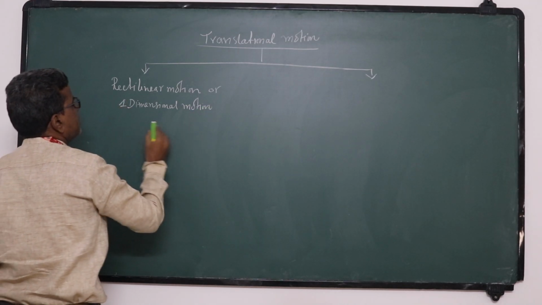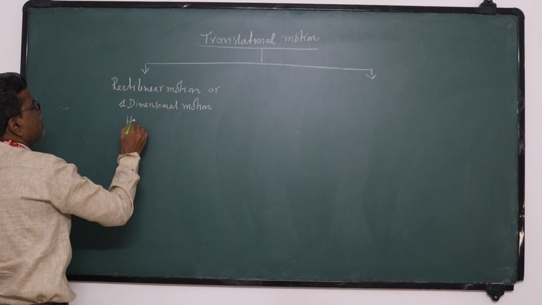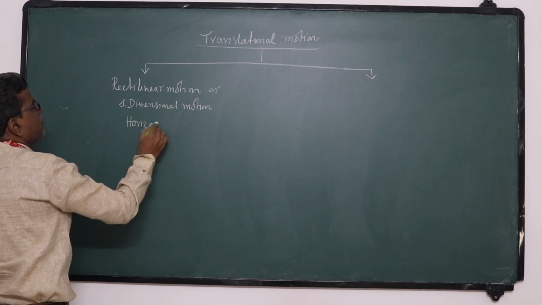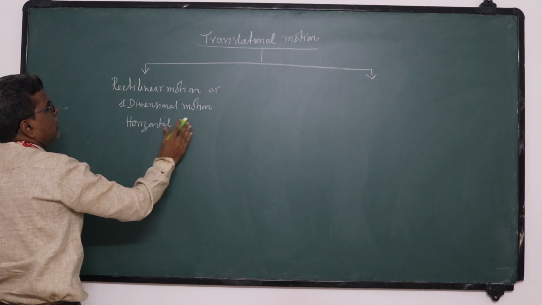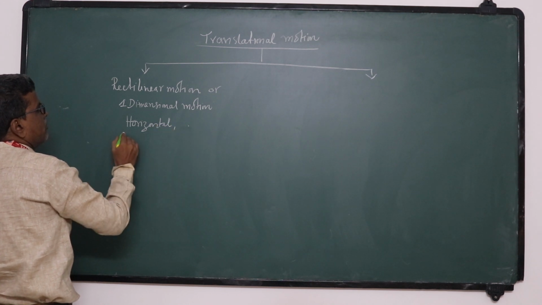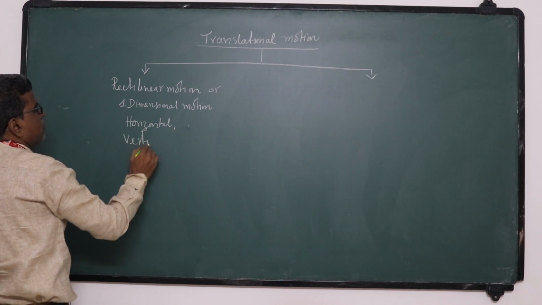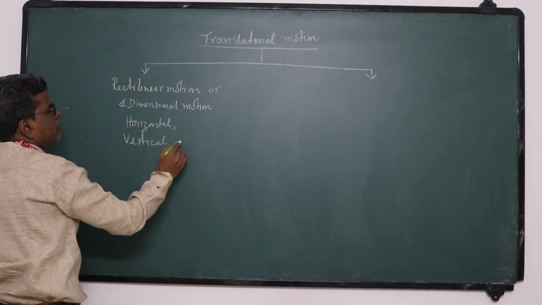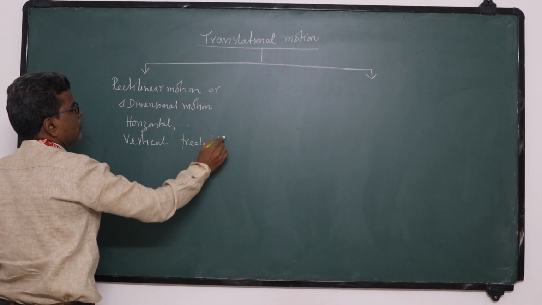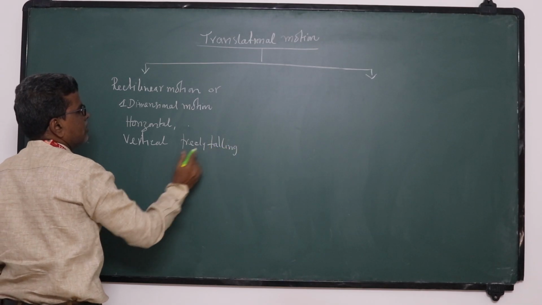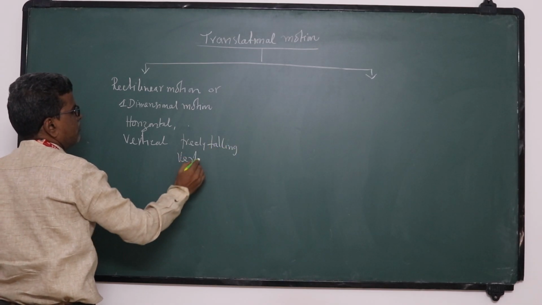Under that we discussed horizontal motion and vertical motion, that is vertical freely falling body, we discussed it, and vertically projected body.